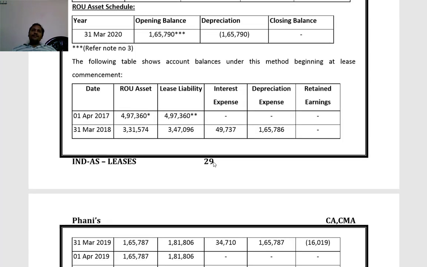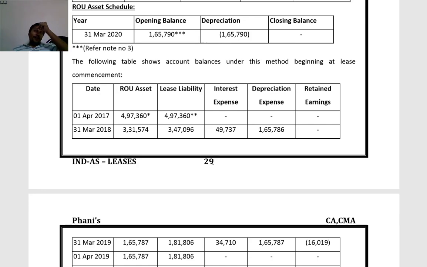Ultimately we applied the 116 provisions. The applicability is for 2019-20 only, for the last year only. So the difference has to be adjusted at the beginning of 2019-20, that is on 1st April 2019.